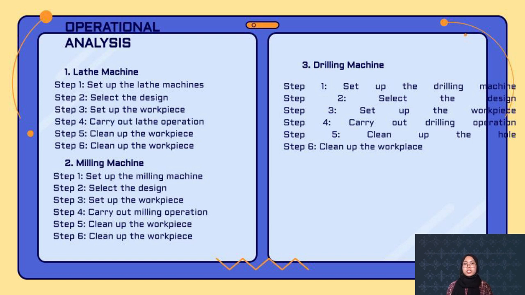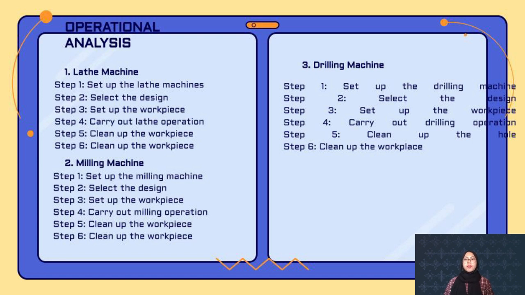After we finish cleaning up the workpiece, we need to clean up the workplace using the SOP that we show in the place. Lastly, drilling machine. Drilling machine can be used to perform different types of operations such as core drilling operation, reaming operation, plane drilling operation, boring operation, and others. In this project, a plane drilling operation is enough to produce our product design.